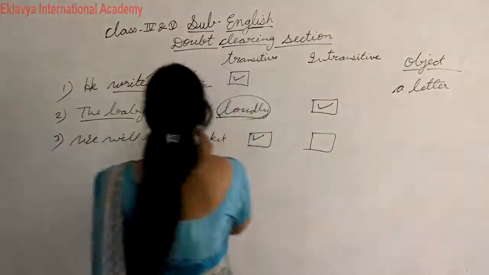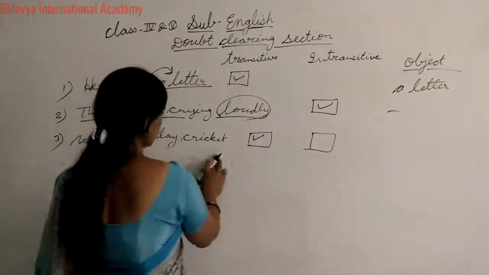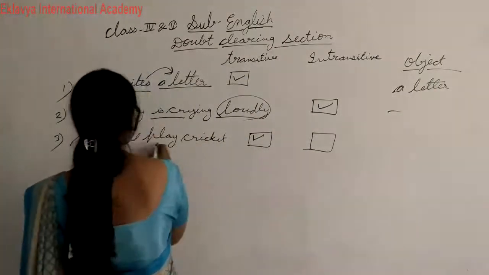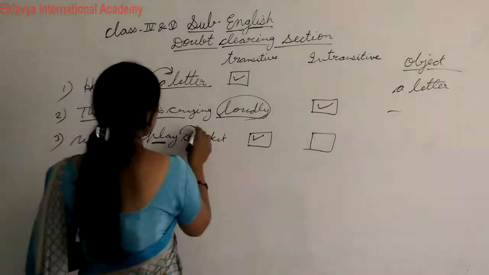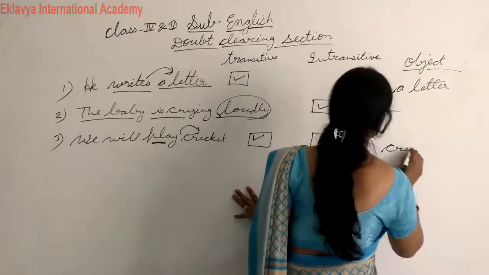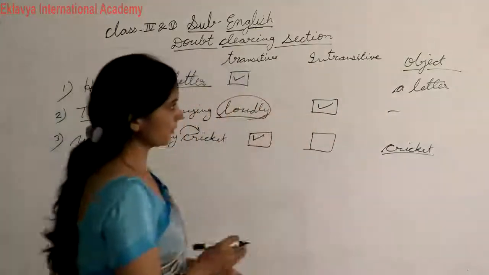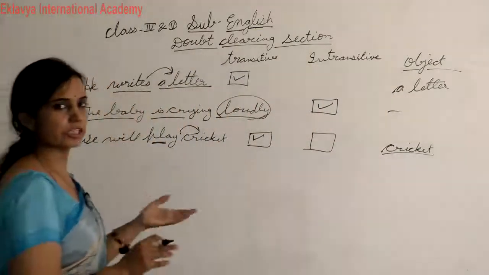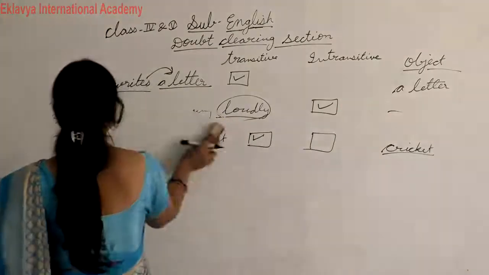Here there is no object: we will play cricket. What will we play? Cricket. So here the object is cricket. Like this you have to complete your exercise, those given in your book. Okay students, I hope you will not have any doubt.